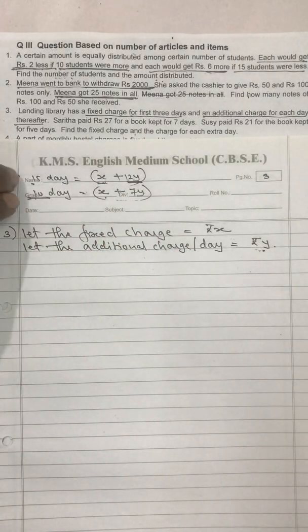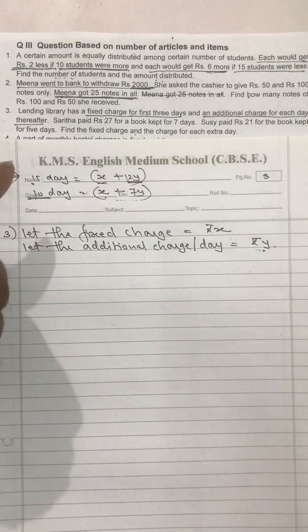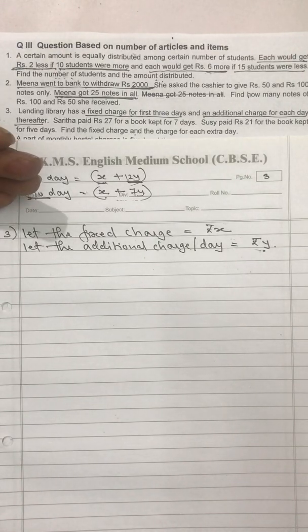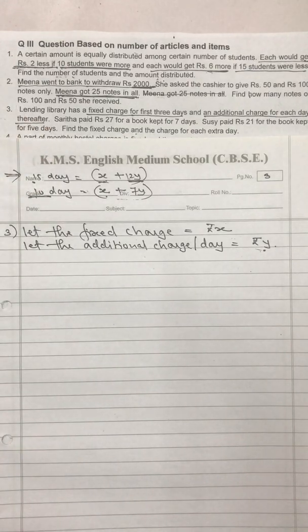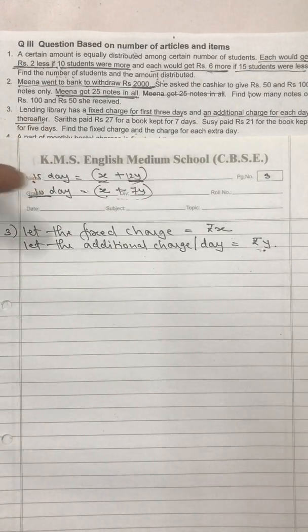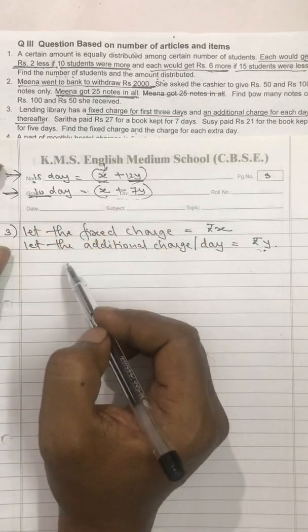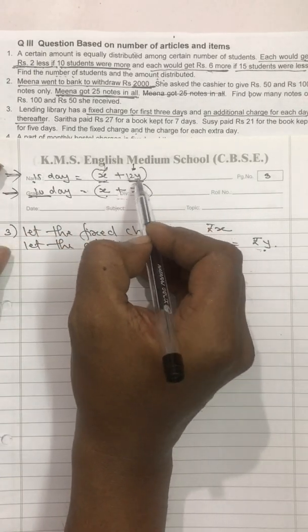Now if you understand these, what I am applying, after getting the answer, if I am able to verify it, then only you have understood. There is a connection between this question and the verification. Verify in this pattern only. Try to understand how the charges are made: fixed charges plus number of additional days into y.